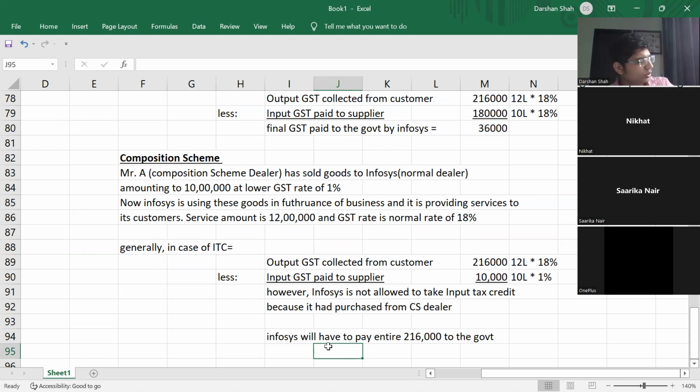So mobile would not be a good example. You can take any other local goods. So a composition scheme dealer is better for people who are buying as a final customer, who don't want to take input tax credit. For them, buying from a composition scheme dealer is the best option.